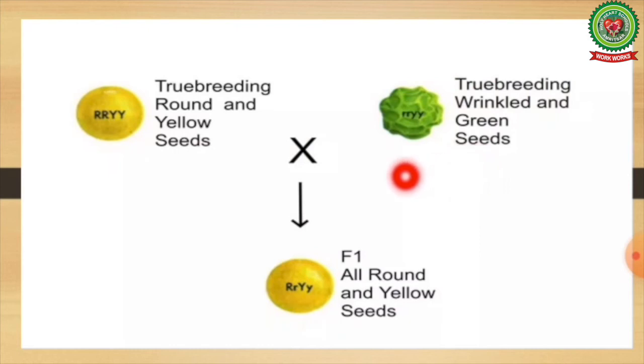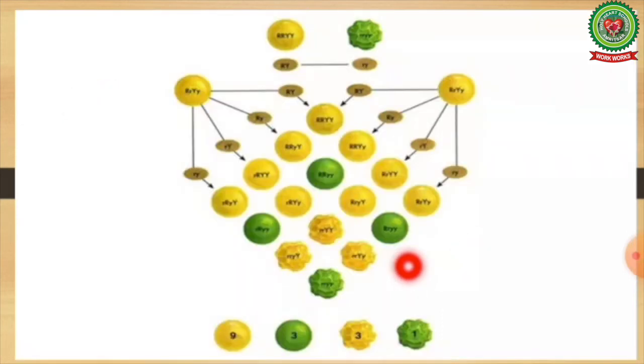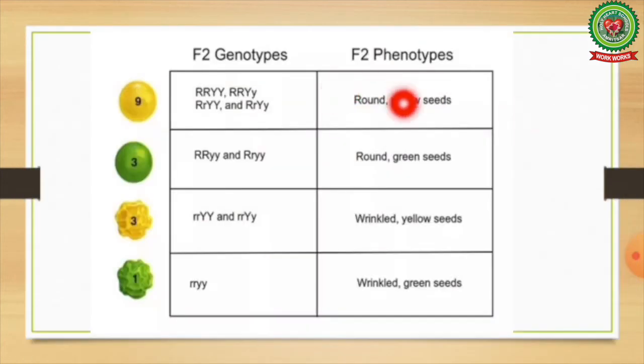Now, he took two pure breeding plants, one having round and yellow seeds and the other wrinkled and green seeds. On crossing, F1 generation was raised in which all the plants produced had round and yellow seeds. By selfing the F1 plants, when F2 generation was raised, he found four combinations in the following ratio. These are round and yellow seeds, round and green seeds, wrinkled and yellow seeds, and wrinkled and green seeds.